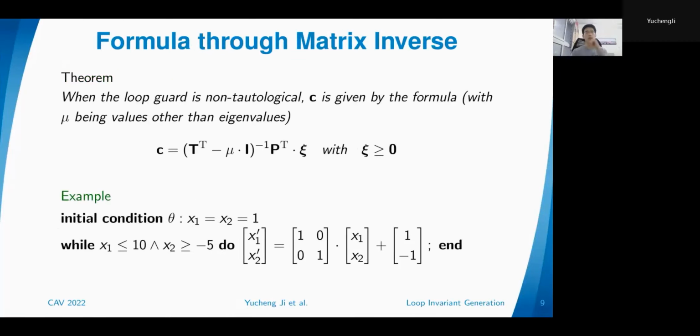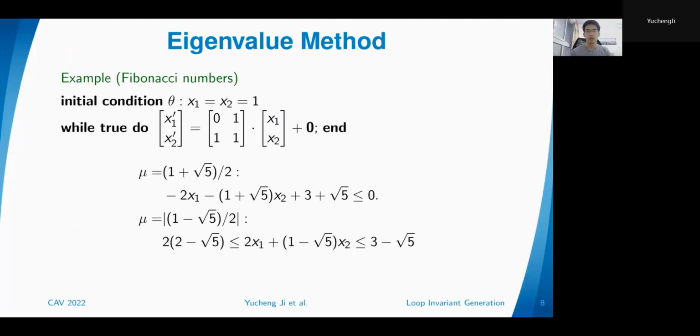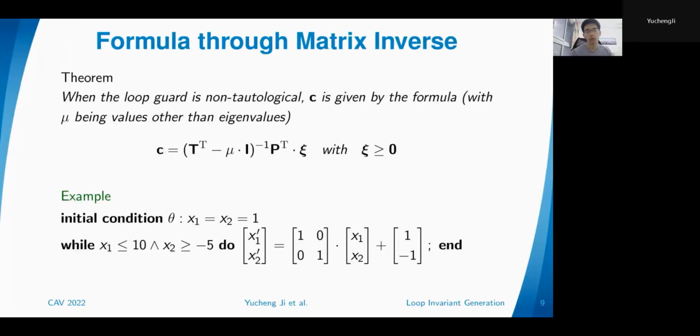Okay, and the next result is that for the loops with non-tautological loop guard. In that case, we can also focus on the transition relation itself, and still use the eigenvalue method. But with the additional loop guard, actually we can make μ's to be values other than eigenvalues as well. Then we have some other new invariants given in the form of this formula.